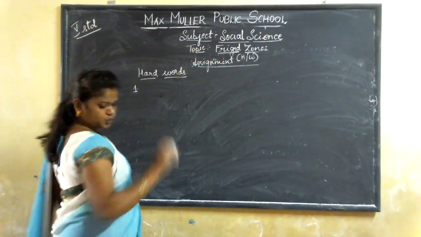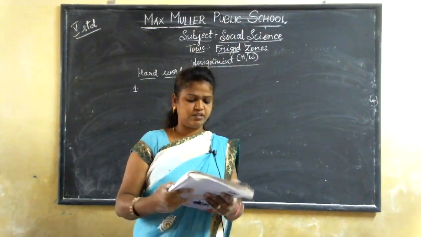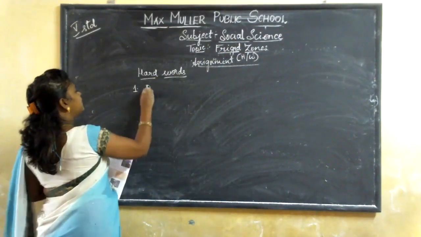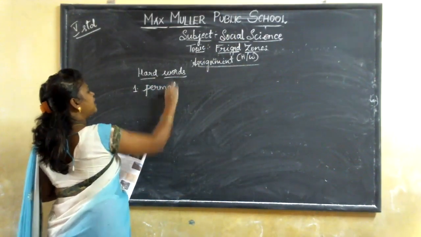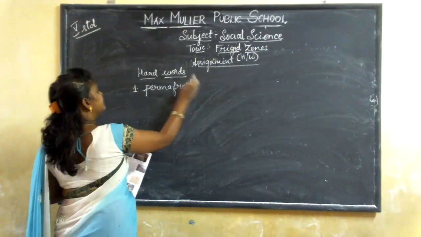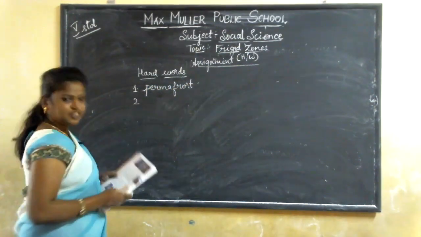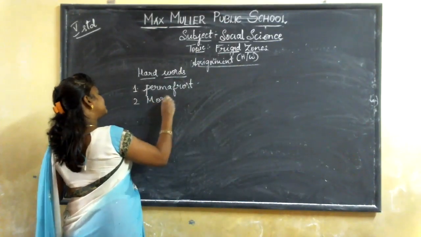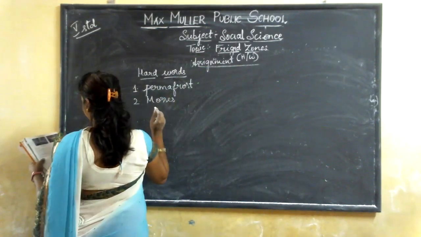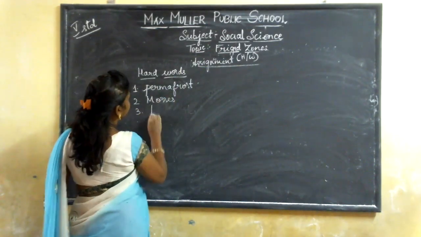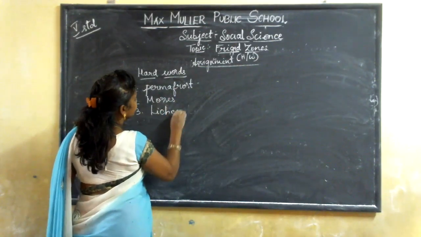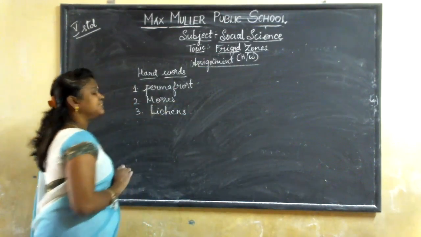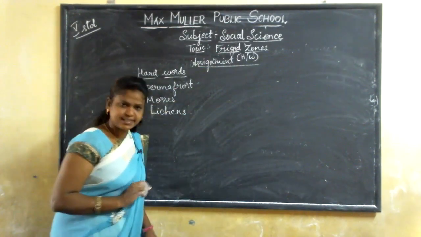The first word is PERMAFROST, permafrost. The second word is MOSSES. Third one, LICHENS, lichens.